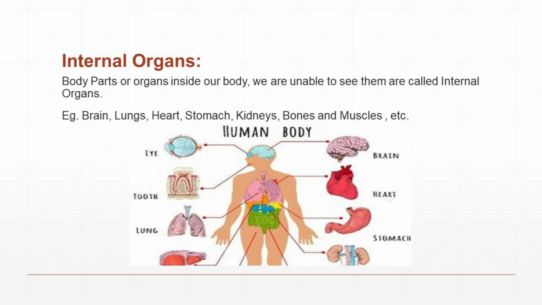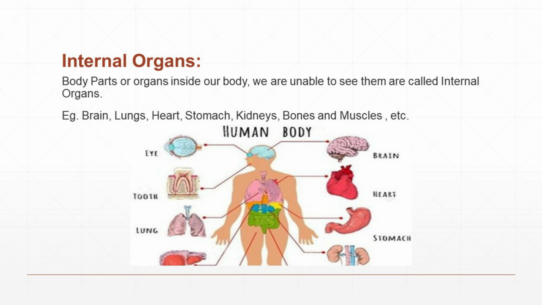Next, let me tell you about internal organs. Internal means inside. Body parts or organs inside our body, which we are unable to see, are called internal organs. Once again, I will repeat. Body parts or organs inside our body, which we are unable to see, are called internal organs. Example, brain, lungs, heart, stomach, kidneys, bones and muscles, etc.